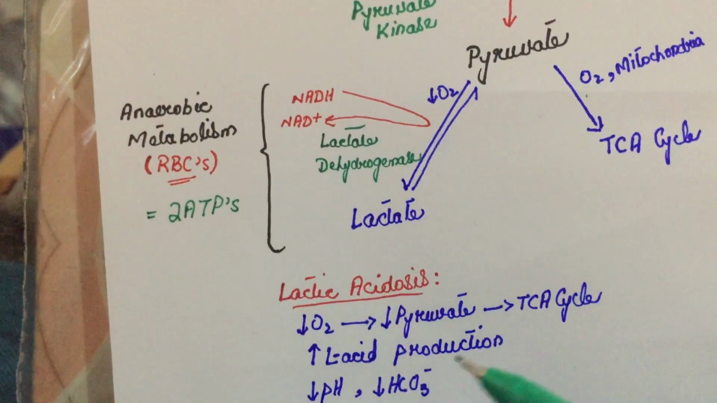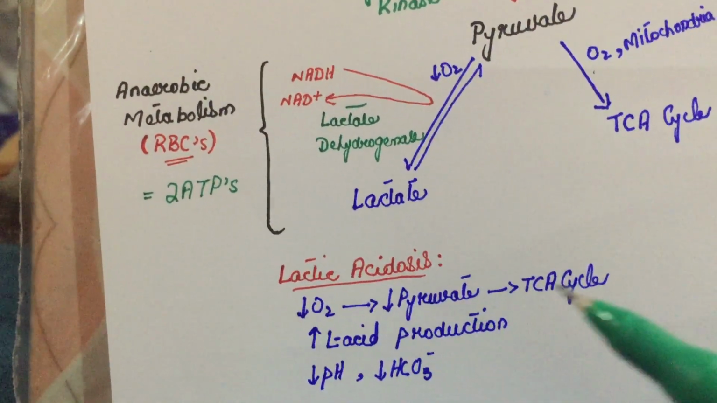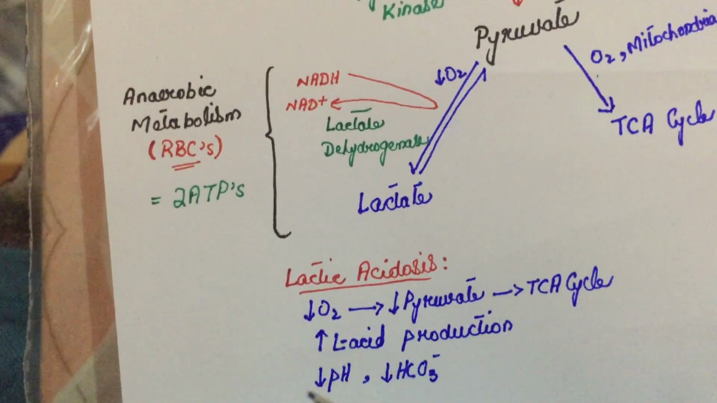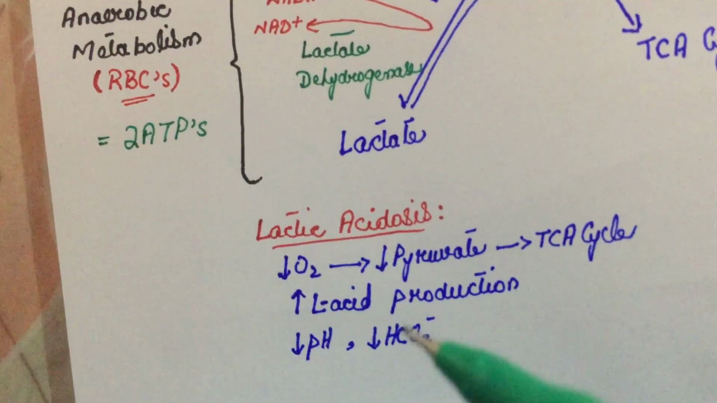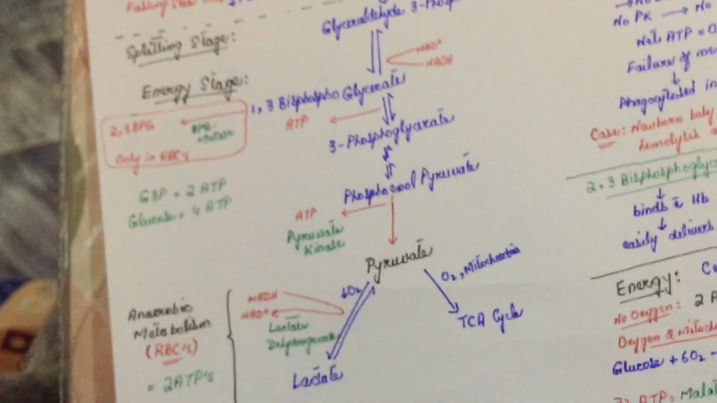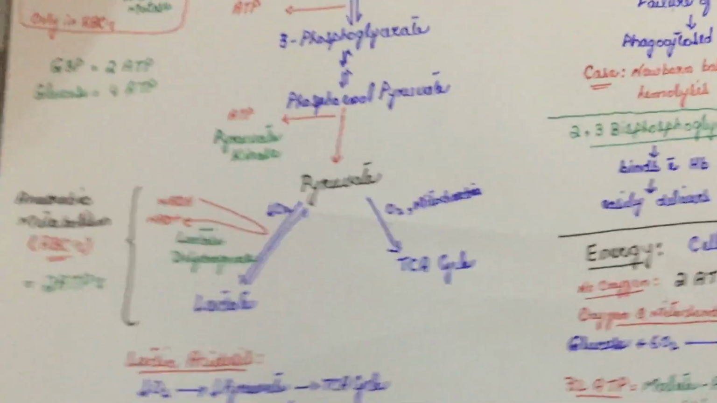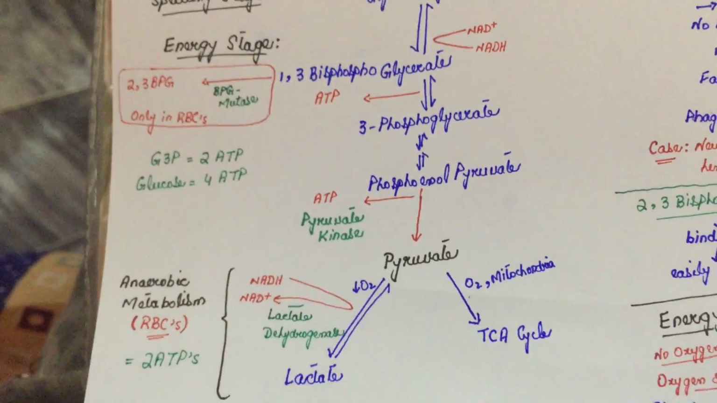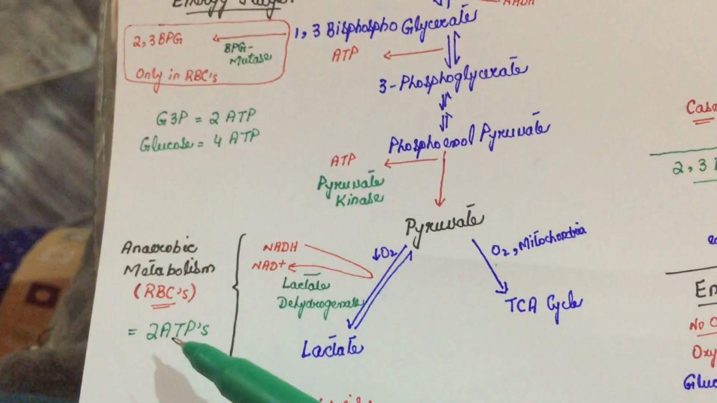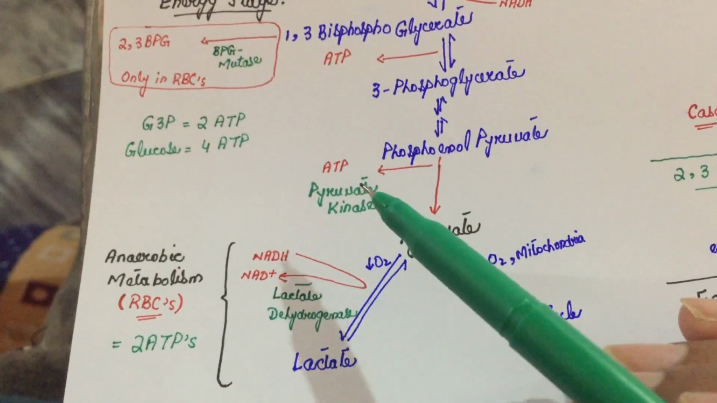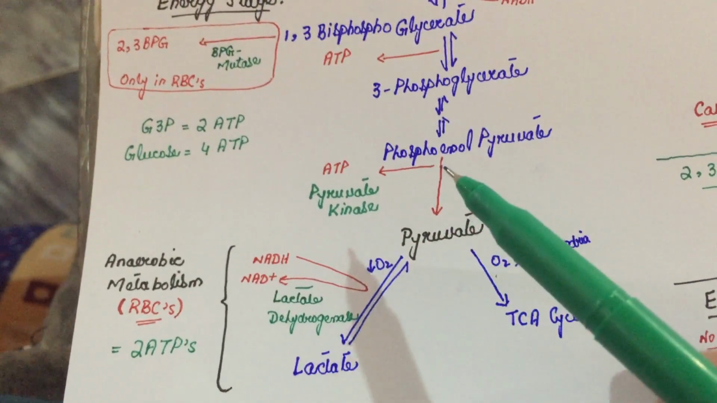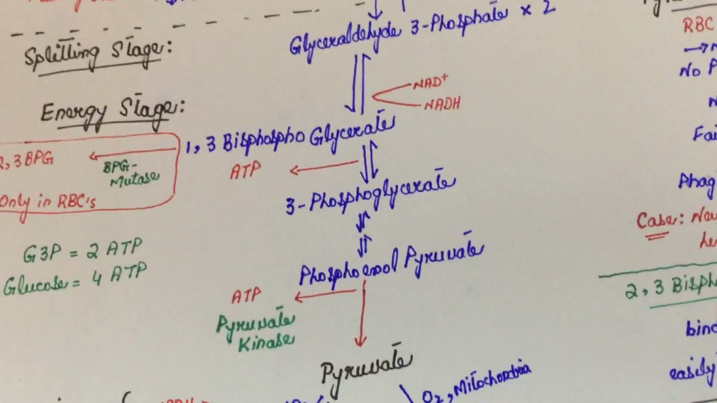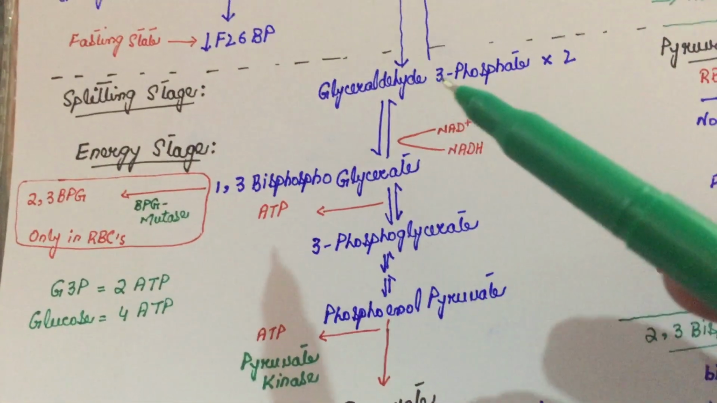As I write, very little pyruvate would go to the TCA cycle. When there would be more lactic acid production, the cell pH would decrease, and there would be decreased bicarbonate. So till here, the important thing to remember is how many ATPs are produced in anaerobic metabolism: 2 ATPs. What is the enzyme? Pyruvate kinase enzyme, used in the last irreversible step. And how many ATPs are produced by glyceraldehyde 3-phosphate?